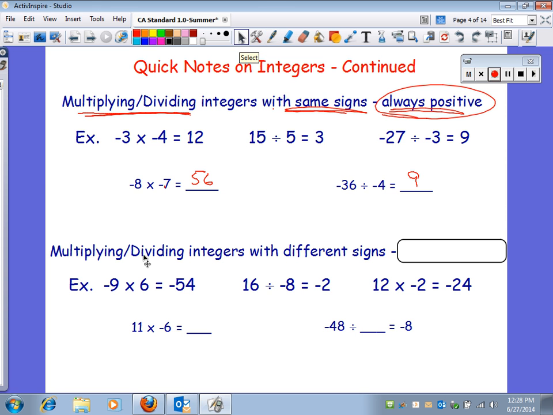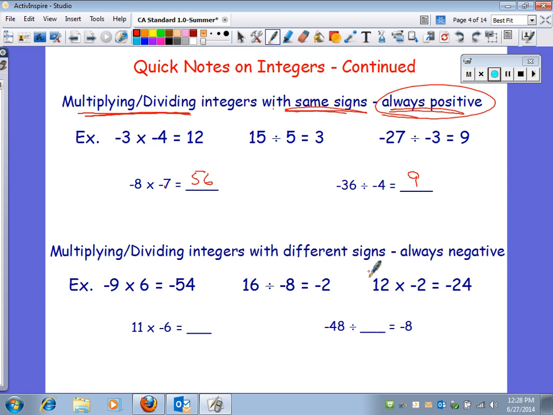And you probably know exactly what happens when you have different signs. It's always going to be negative. Always negative with different signs. Different signs here, you're going to get a negative 54. Positive divided by negative, you're going to always get a negative. It doesn't matter if the 16 is bigger. It just matters that those two are different signs, so it's a negative 2.